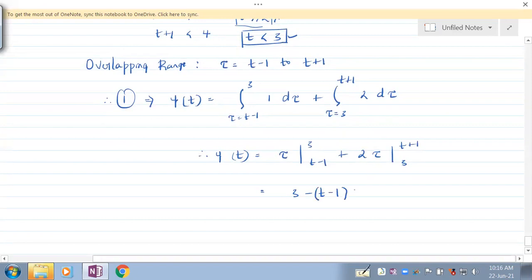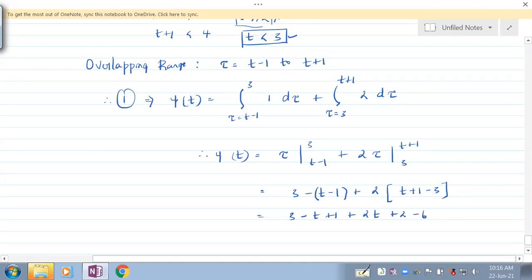Then 2 into (t plus 1 minus 3). So this is what it is looking like. So it is 3 minus t plus 1 plus 2t plus 2 minus 6.